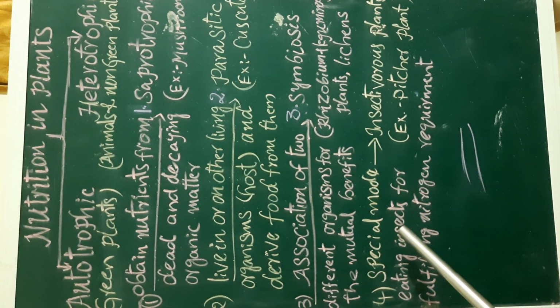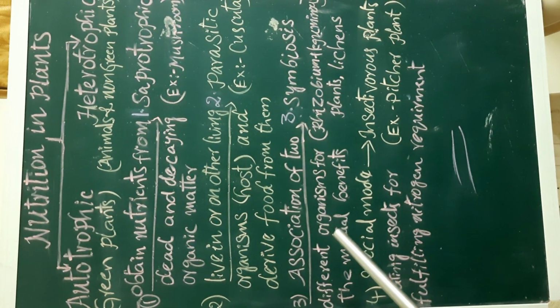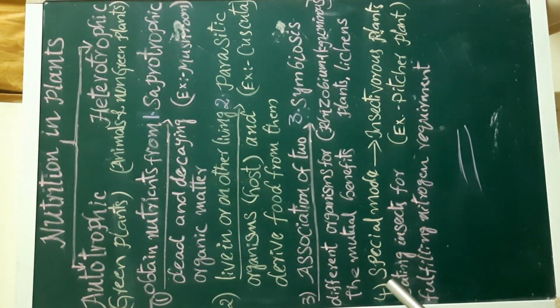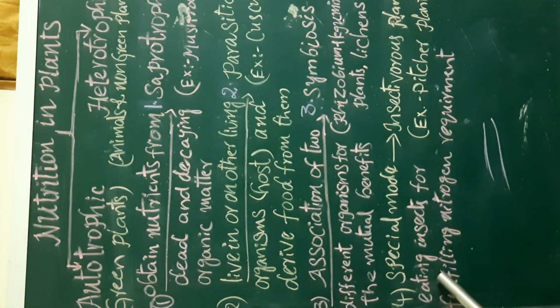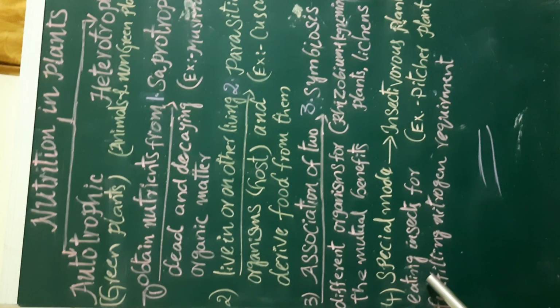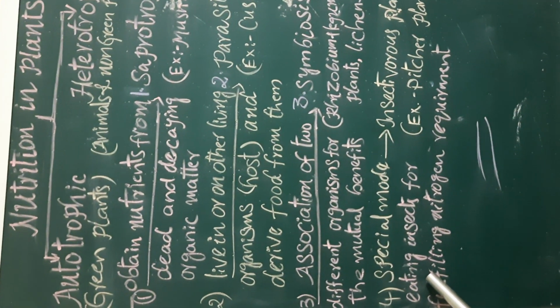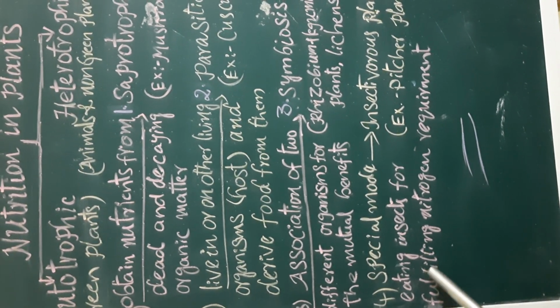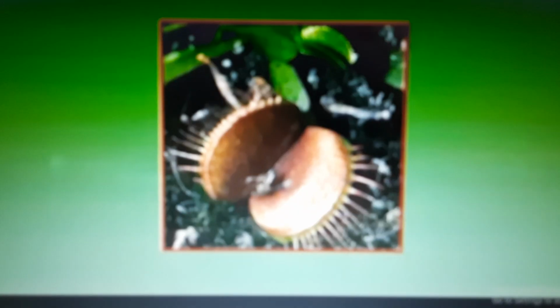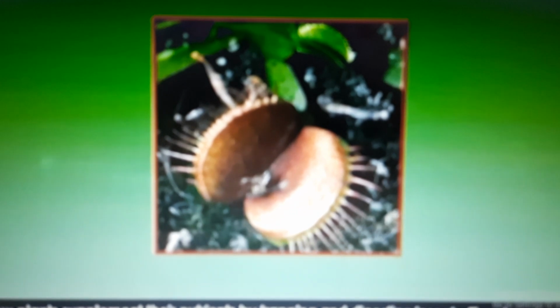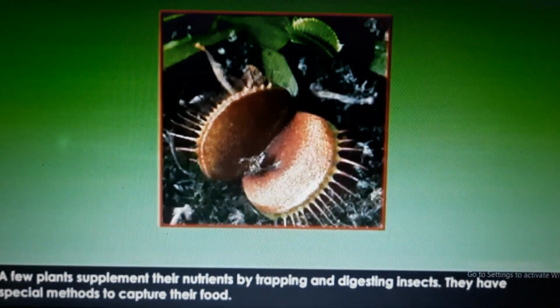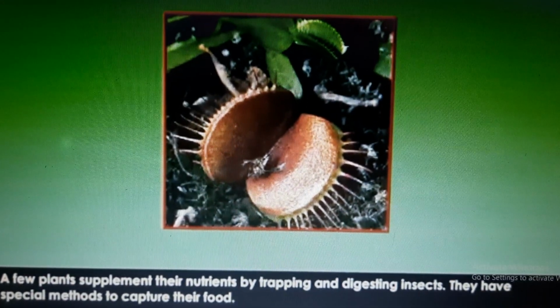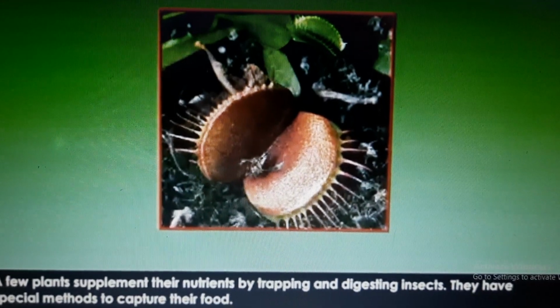Plants eating insects. Yeah. So a few plants feed on insects to fulfill their nitrogen requirement. Such insect-eating plants are called insectivorous plants. Now let us see the image. Few plants supplement their nutrition by trapping and digesting insects.